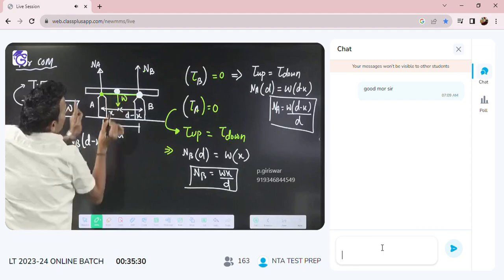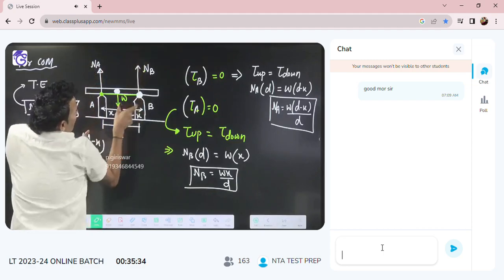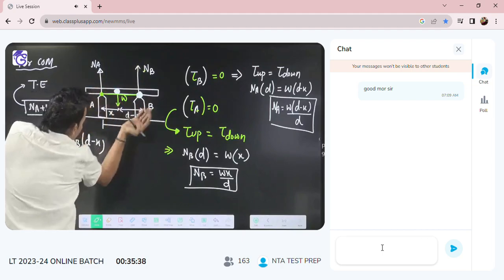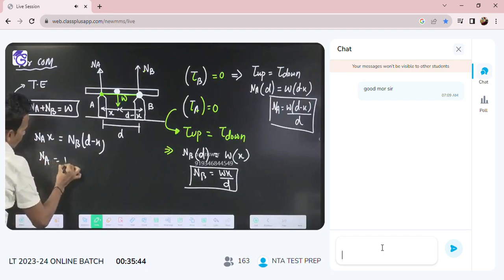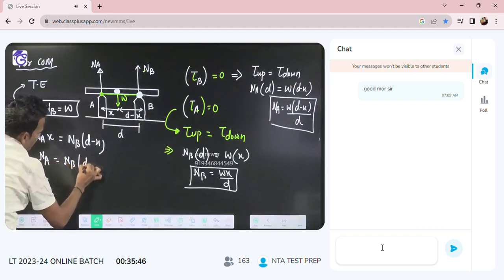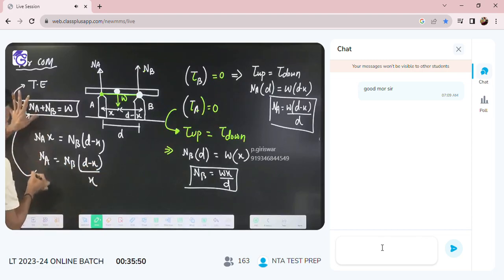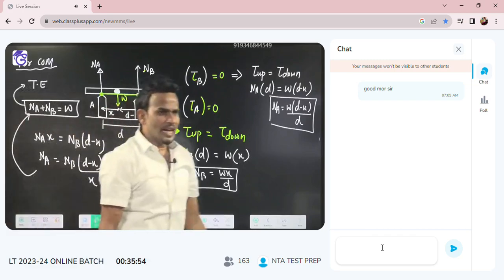For center of mass, NA into X will be equal to NB into D minus X. That is left torque will be equal to right torque. So from here you will get one more relation. NA will be equal to NB into D minus X by X. If you put this NA here and solve, you will get the value of NA, you will get the value of NB. But that is lengthy.